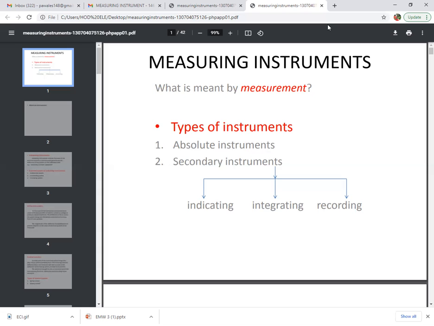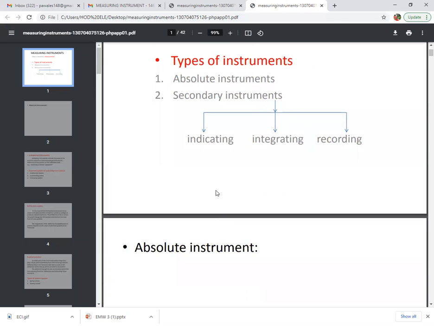These secondary instruments are again classified into three types. First one is the indicating, second one is the integrating, and third one is the recording instrument. So we have to learn these three instruments shortly. First, we will go for the indicating instrument.